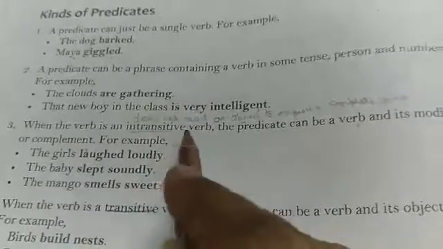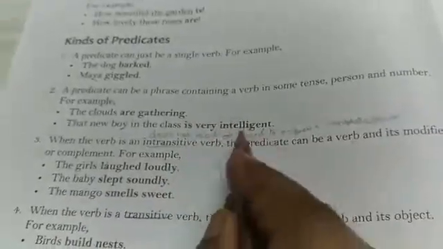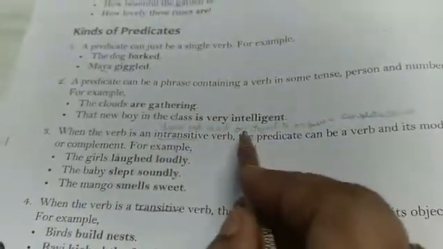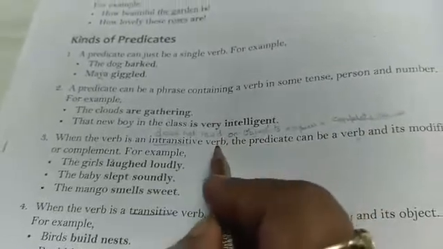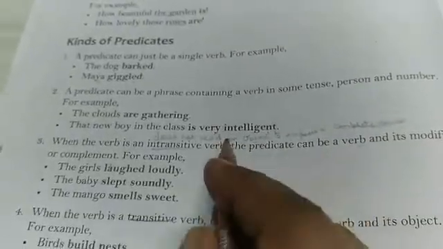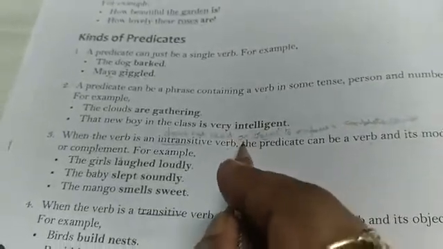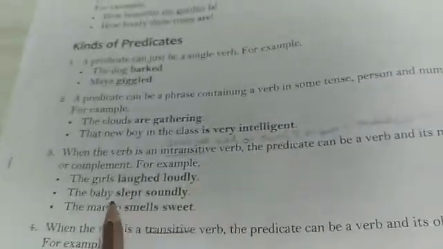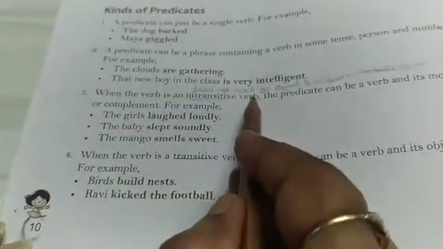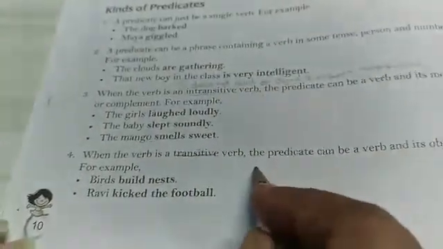Intransitive verbs are verbs that do not require an object to express the meaning. They are independent in nature. They are not dependent on an object. For example, the girls laughed loudly, the baby slept soundly. A transitive verb is just the opposite of an intransitive verb, it requires an object.